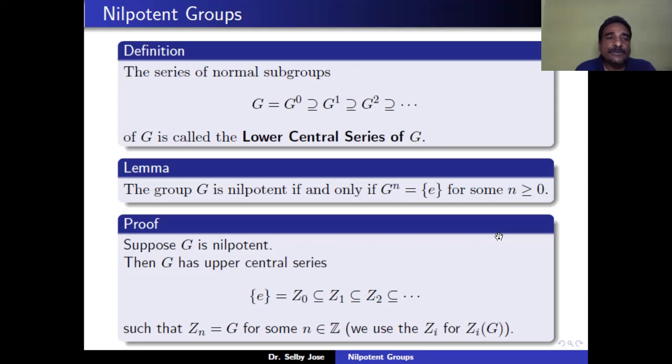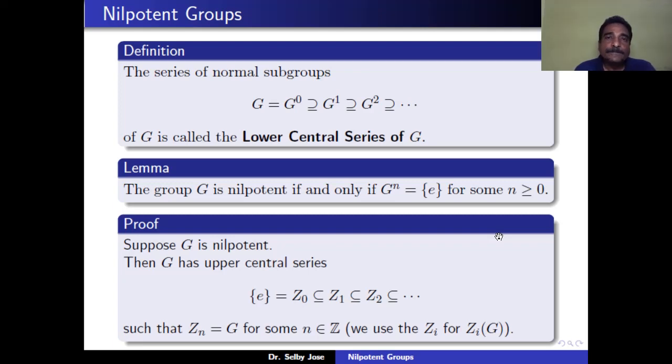In the following lemma, we will show that G is nilpotent if and only if Gn is equal to E for some n greater than or equal to 0. That means the lower central series terminates, or reaches E, in a finite number of steps. That means the upper central series reaches G in a finite number of steps if and only if the lower central series reaches E in some finite number of steps. So let us prove this. That is, G is nilpotent if and only if Gn is equal to E.